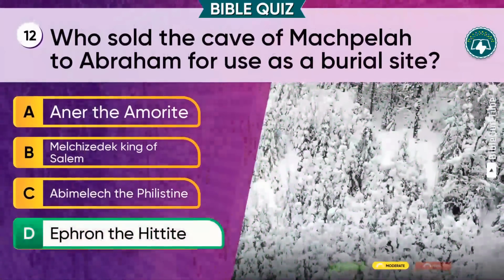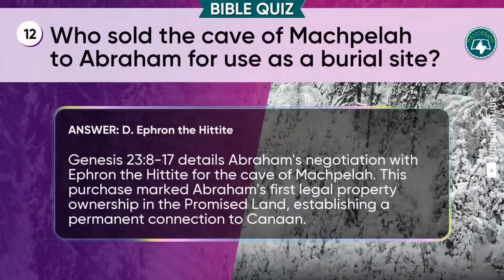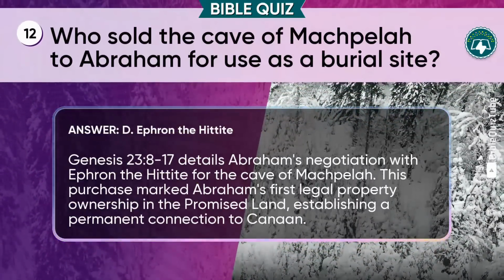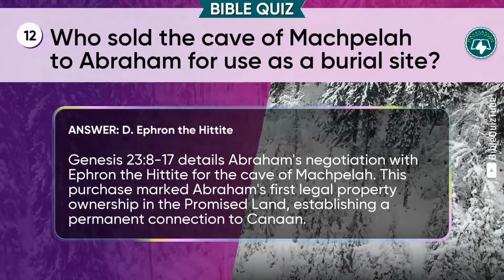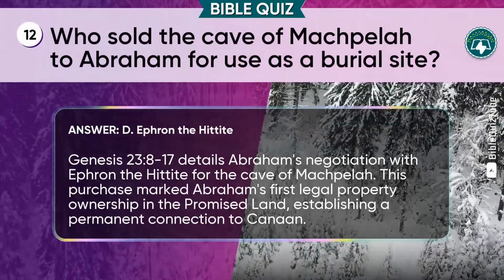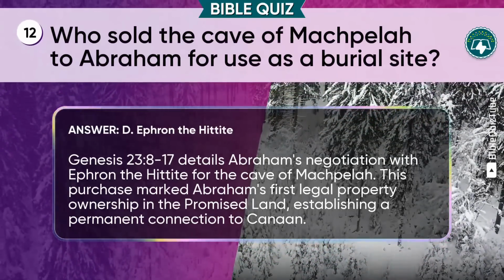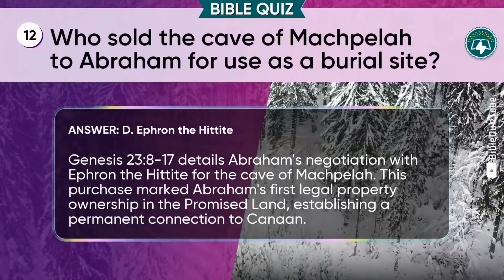The valid option is D. Ephron the Hittite. The explanation. Genesis chapter 23 verses 8 to 17 details Abraham's negotiation with Ephron the Hittite for the cave of Machpelah. This purchase marked Abraham's first legal property ownership in the Promised Land, establishing a permanent connection to Canaan.